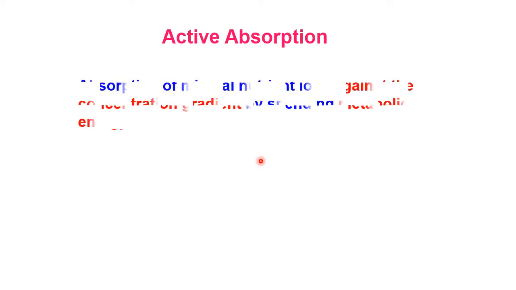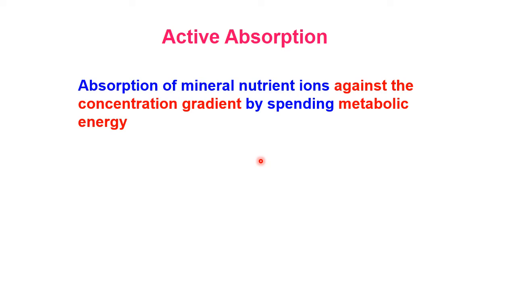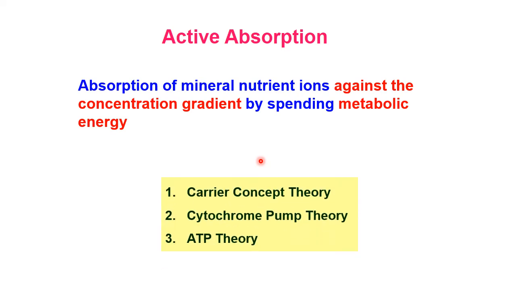Next, let me see about active absorption. Here, the absorption of mineral nutrient ions takes place against the concentration gradient by spending metabolic energy. Under this active absorption, we further have carrier concept theory, cytochrome pump theory and ATP theory. We will see in detail about carrier concept theory and cytochrome pump theory alone. This metabolic energy is in the form of ATP.